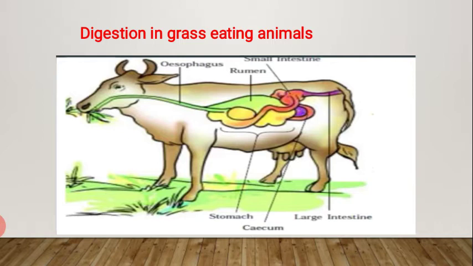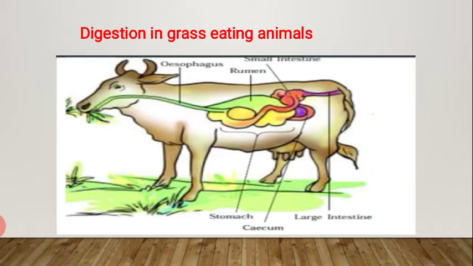You can see in the diagram the digestive system is a little different in grass eating animals than in humans. The esophagus leads into a large stomach, and the stomach has a special part called rumen where the grass is stored for some time and converted into curd. After the curd returns to the mouth in small lumps, it is chewed again, then this digested food passes into the stomach. From the stomach, the food passes to the small intestine.